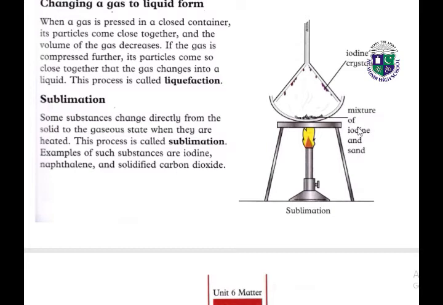So here we have a mixture of iodine and sand. When we heat it, it turns into iodine gas. Here we have the iodine crystals. Examples of such substances are iodine, naphthalene, and solidified carbon dioxide.